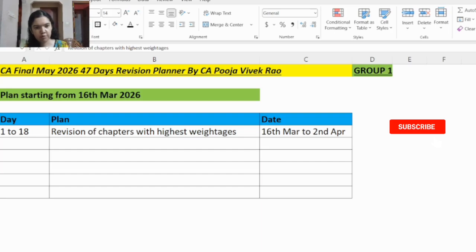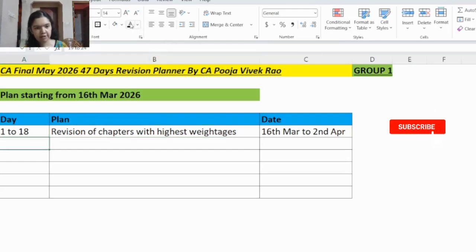So when you go to the BOS Knowledge Portal, there you can see which all chapters comprise the highest weightage in each of the subjects. And then you can study those chapters first. So at least maximum marks will be in your hand if you complete the chapters with highest weightage first.